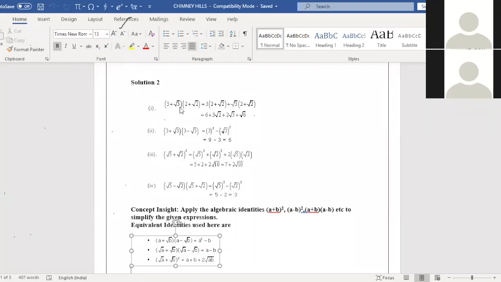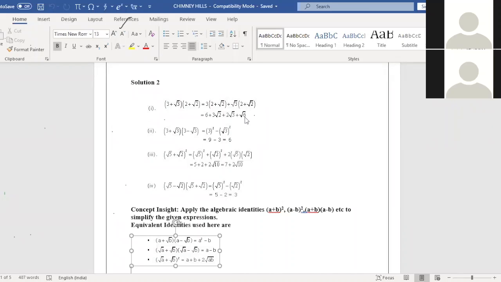It's a binomial multiplied by a binomial. 3 plus root 3 is a binomial. 2 plus root 2 is a binomial. So from 3, you need to multiply the binomial 2 plus root 2. Then plus root 3, you need to multiply the binomial 2 plus root 2. So here 3 twos are 6, plus 3 into root 2 is 3 root 2, plus root 3 into 2 is 2 root 3, plus root 3 into root 2 is root 6. Yesterday I taught the first rule: when a and b are irrational, root a into root b is root ab. So root 3 into root 2 is root 6.